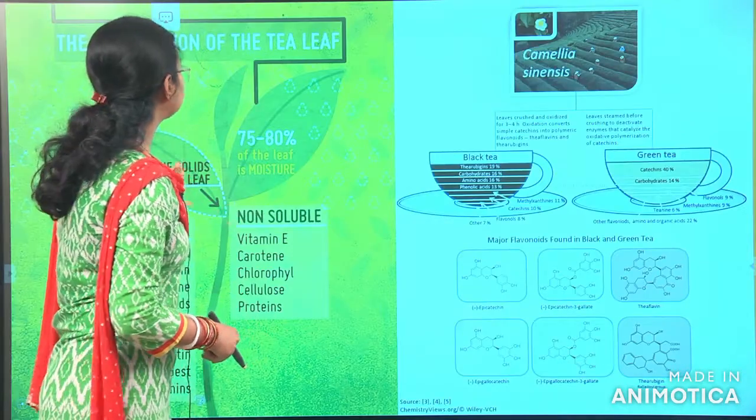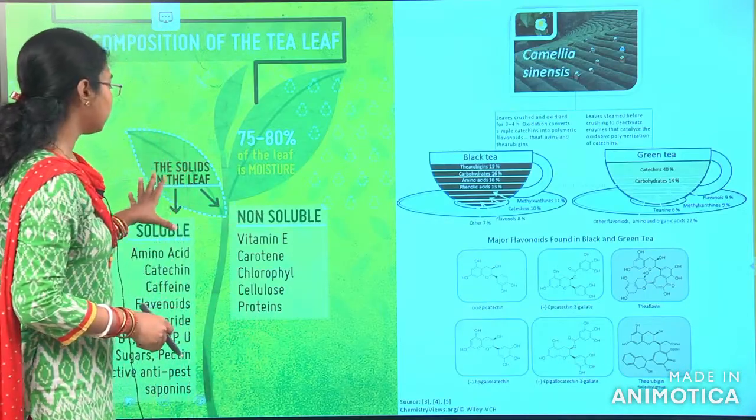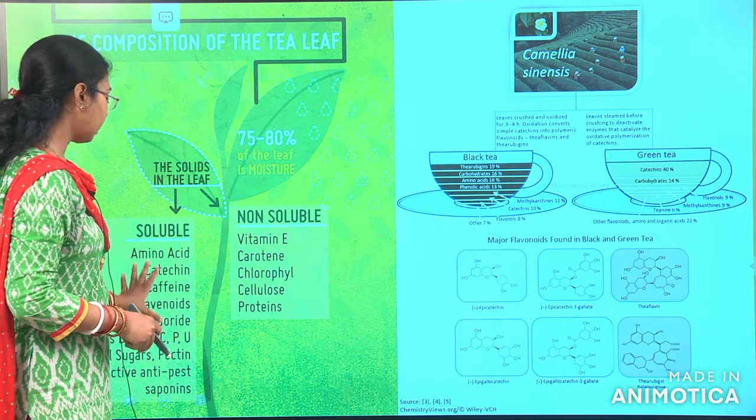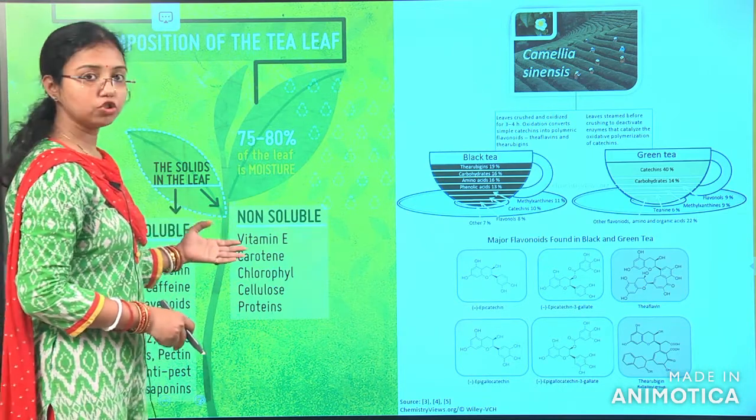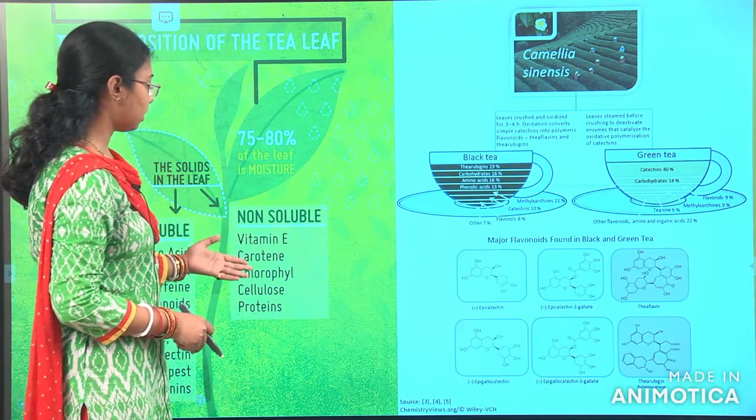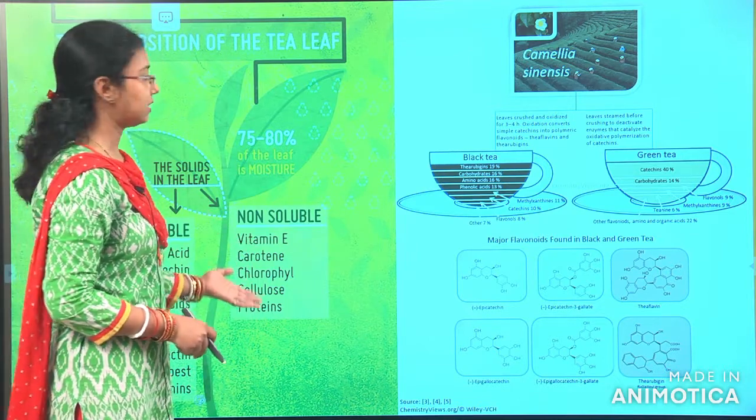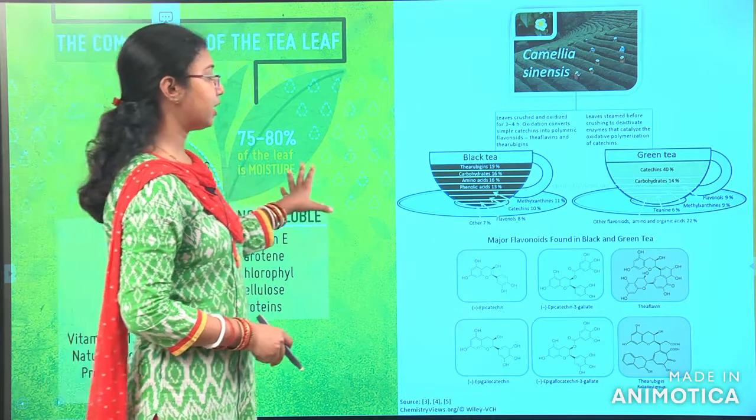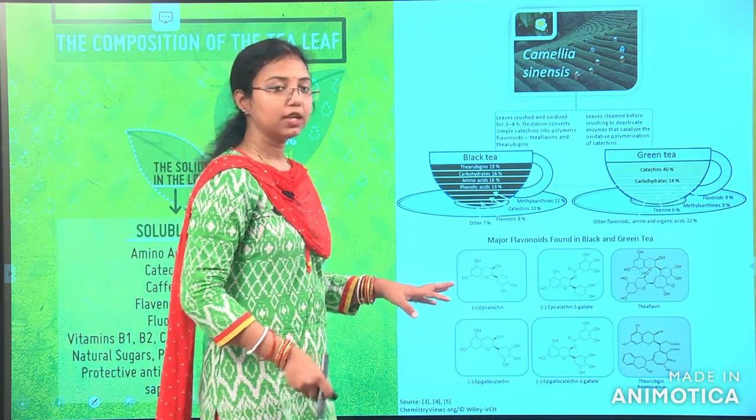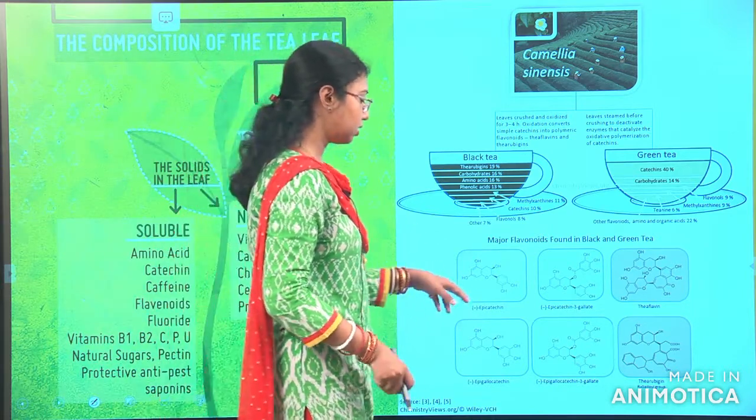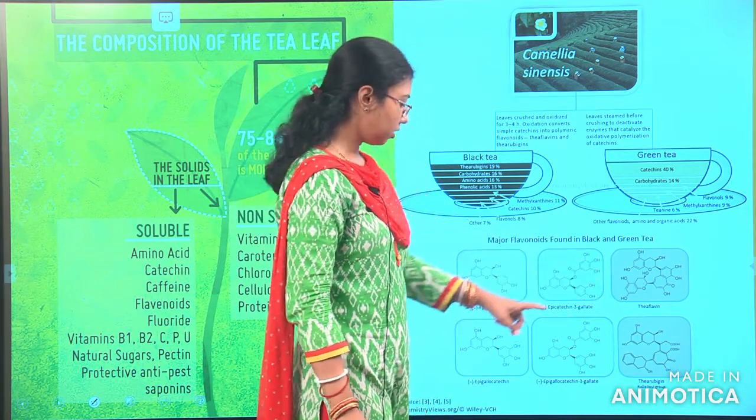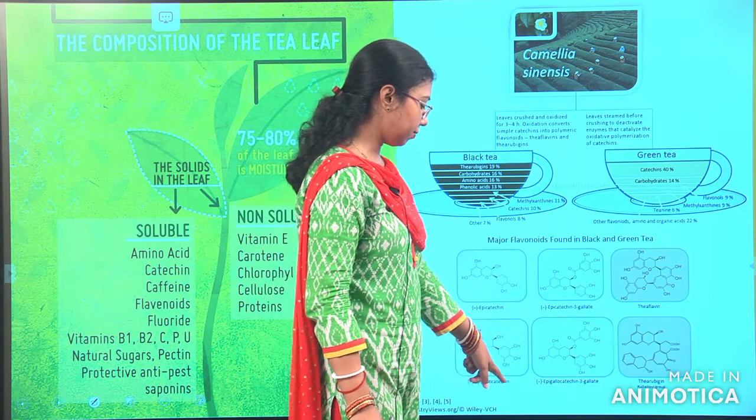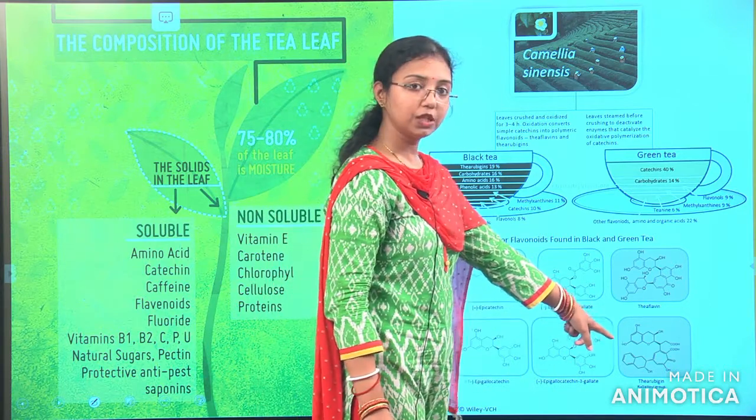So, here you can see the composition of tea. The main solubles are amino acids, catechin, caffeine, flavonoids, fluorides. Non-soluble are vitamin E, carotene, chlorophyll, cellulose and proteins, and 75 to 85% moisture content. And what are the major compounds? This is epicatechin, epigallocatechin 3, theaflavin, then epigallocatechin amide, this is another thearubigin.